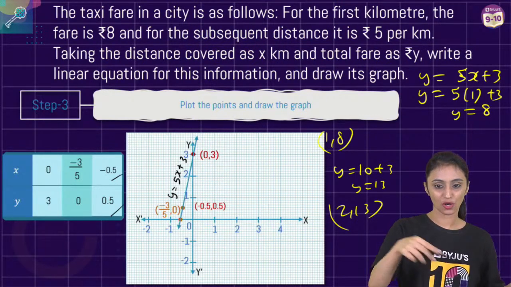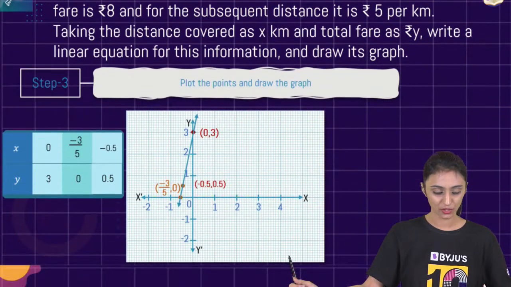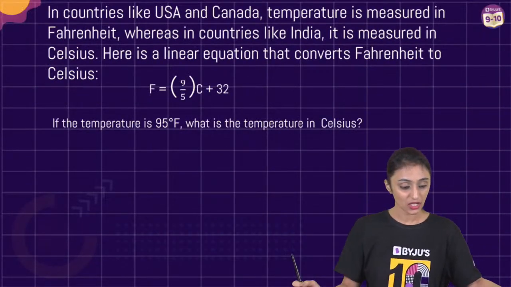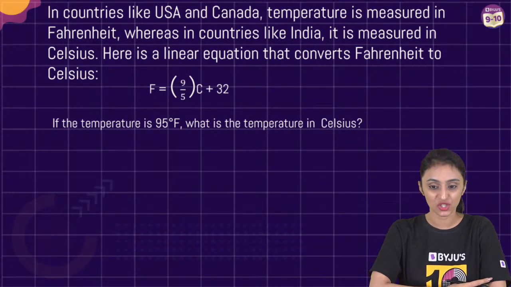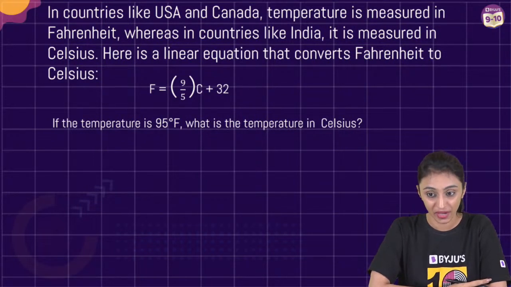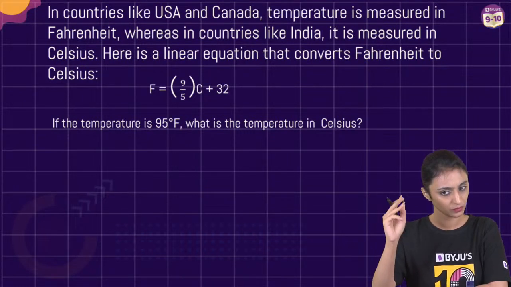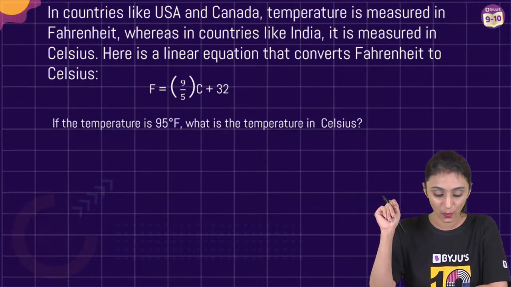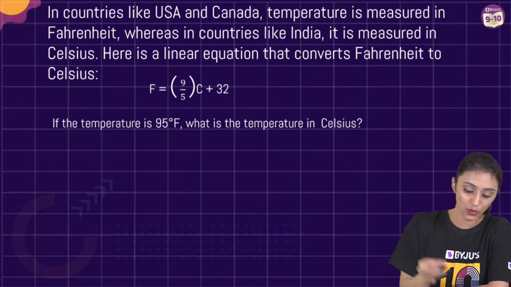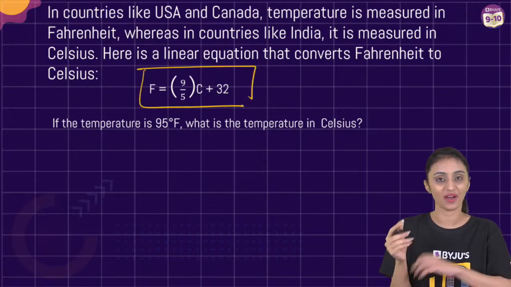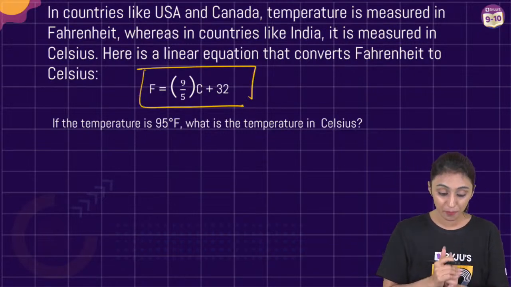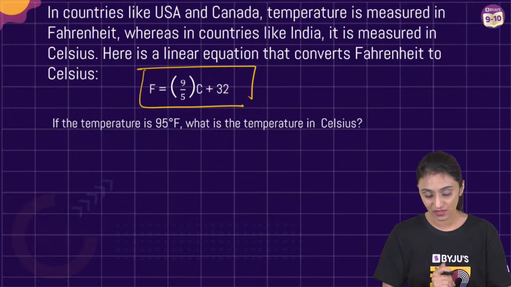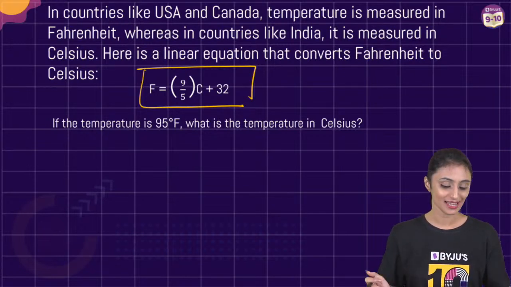All right. Next, let's move ahead to the next question. Question number 9. In countries like USA and Canada, temperature is measured in Fahrenheit. No, Anant, 3 are sufficient. 4 are not needed. Whereas in countries like India, it is measured in Celsius. Here is a linear equation that converts Fahrenheit to Celsius. I hope you all are aware of this relationship between Fahrenheit and Celsius, right? If the temperature is 95 degrees Fahrenheit, what is the temperature in Celsius?